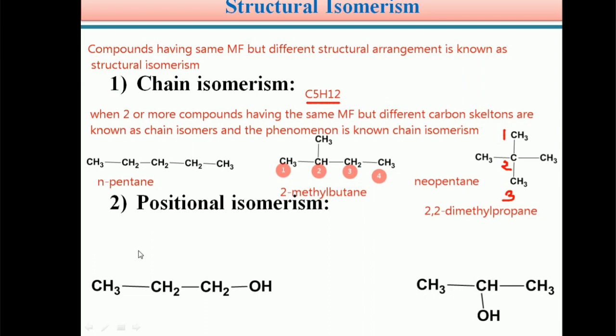Next, positional isomerism. The next type of structural isomerism, students, is positional isomerism. So what is positional isomerism?